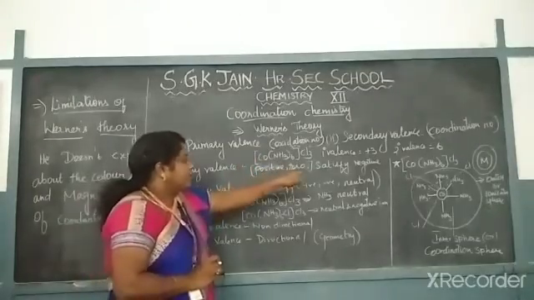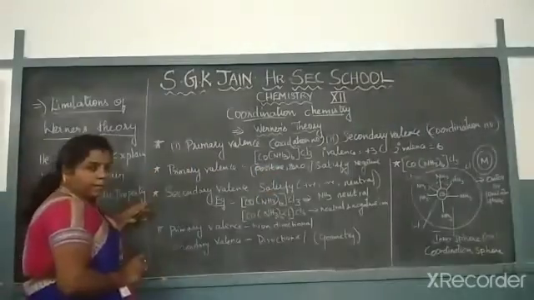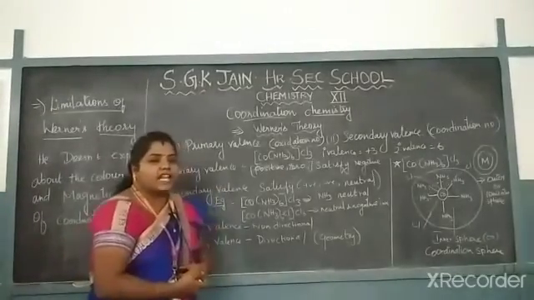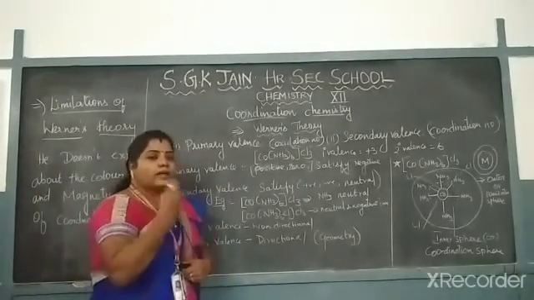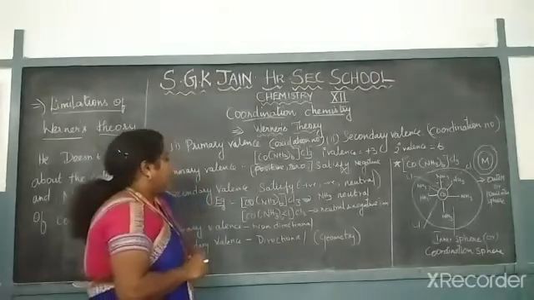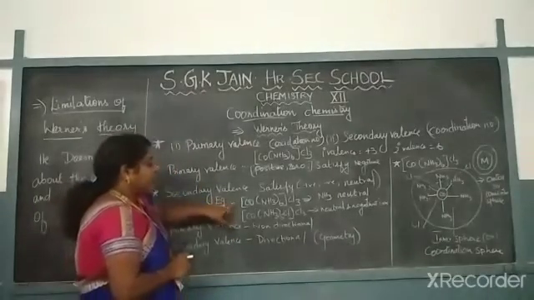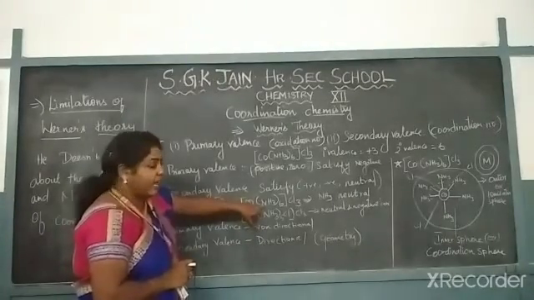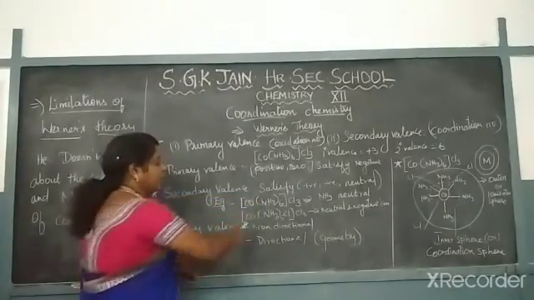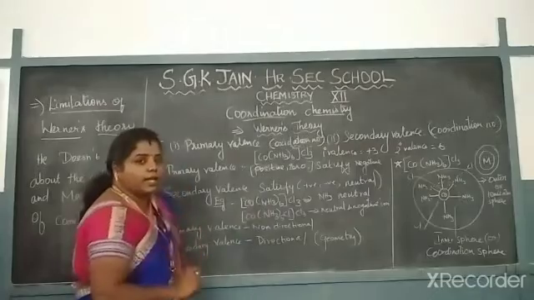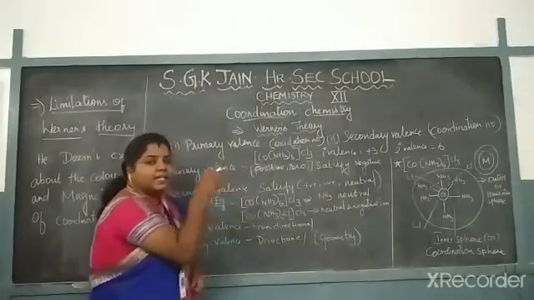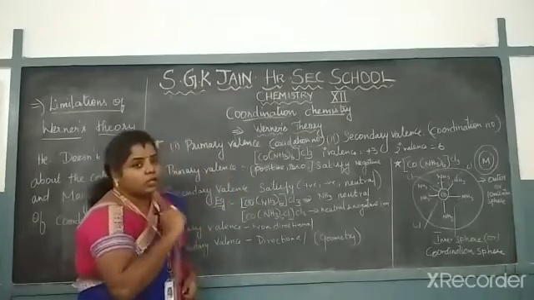Okay, then the third point, secondary valency. Secondary valency may be satisfied by positive or negative ions, or it will be neutral. Let me take the same example. Here the secondary valency is based on the number of ligands. Ammonia is the neutral ligand, so the secondary valency in this compound will be satisfied by the neutral ligand.